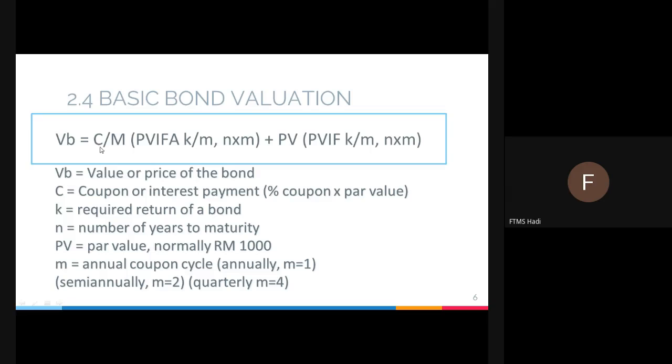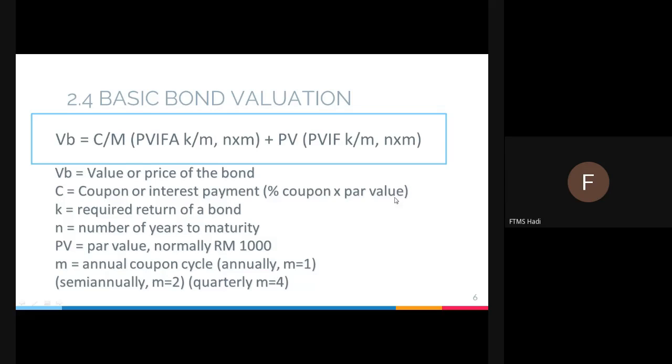But let's have a look at what every symbol means. VB means the value or price of the bond. What will be the price? Usually in currency. Then let's look at C. C is the coupon or interest payment. To calculate C, you cannot simply take C from the question. If C is given in terms of percentage, you need to multiply by par value.